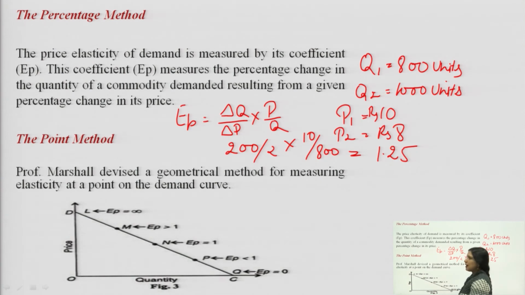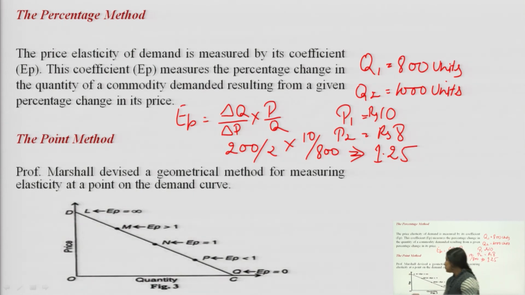That means that if there is a 1% change in the price, demand will changes by 1.25%. Here we ignore the negative signs, because when we are calculating price elasticity of demand, we will ignore the negative sign in that. So, we are just seeing the answer, that is elasticity will be 1.25. So, this is the percentage method, where we are taking the formula of delta Q upon delta P into P upon Q.